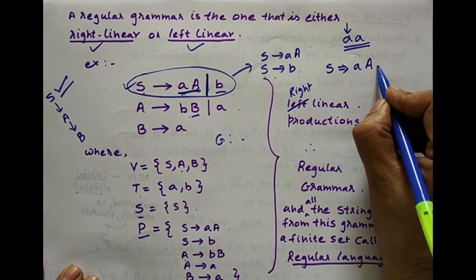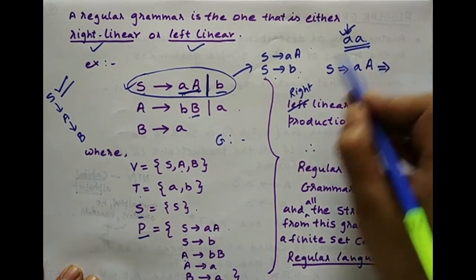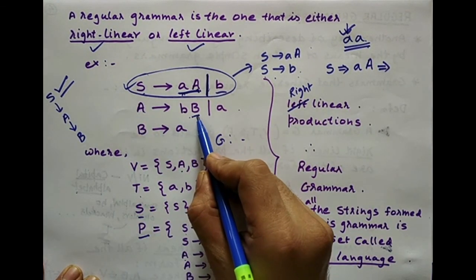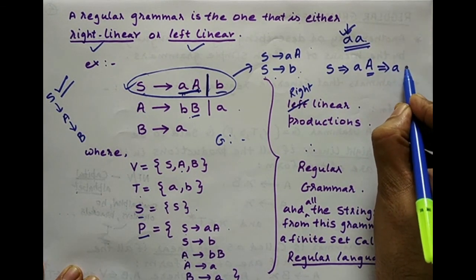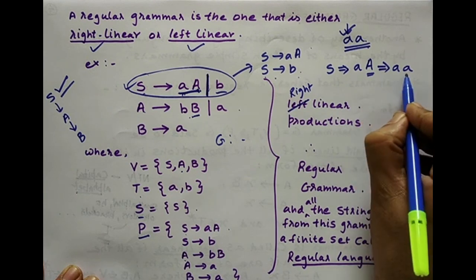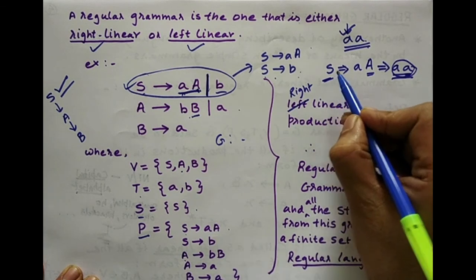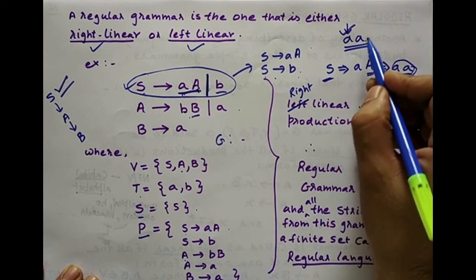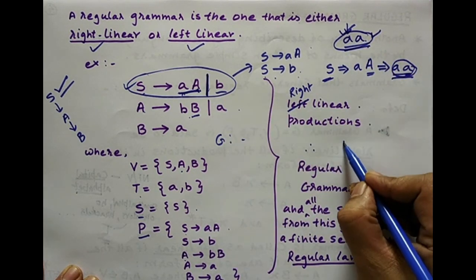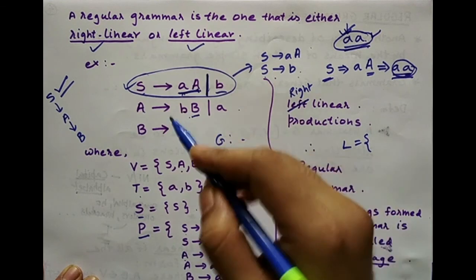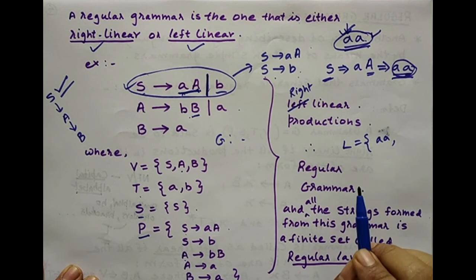So I have got the first A. Now this A should be replaced with small a. Now A can be replaced with capital B or small a. I just want a single small a. So this can be further written as aA, where I have replaced this A with small a. So am I getting the string from the start symbol by doing the replacements? Yes, I am getting this string. So I can say that this string belongs to the grammar. When you consider the regular language for this, aa will be one possible string, so that will be an element of this particular regular language set.